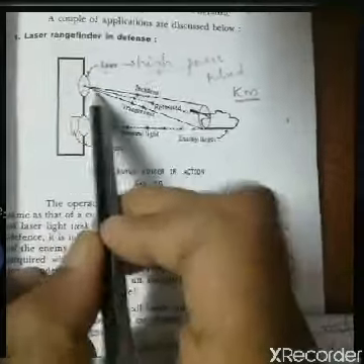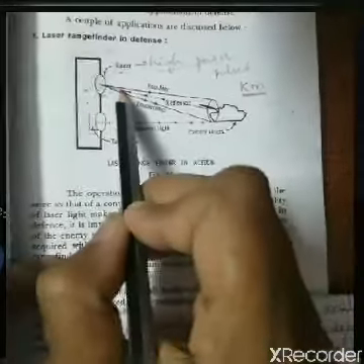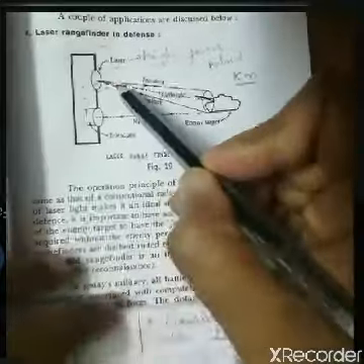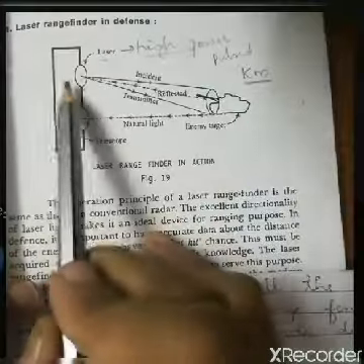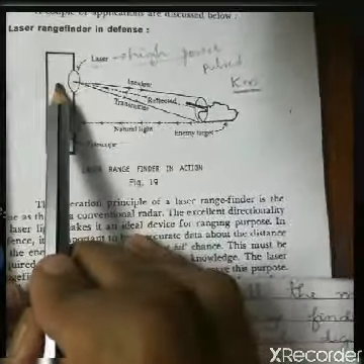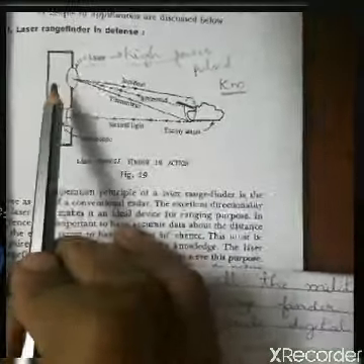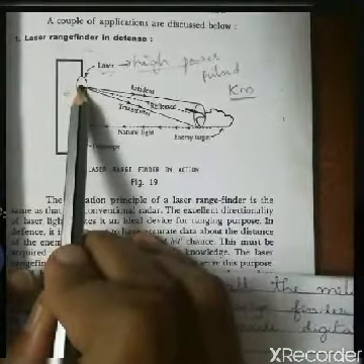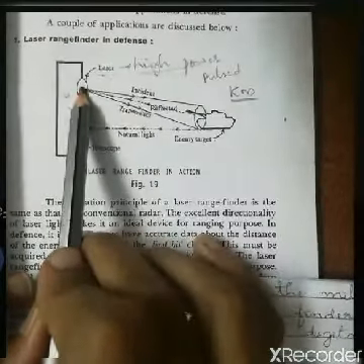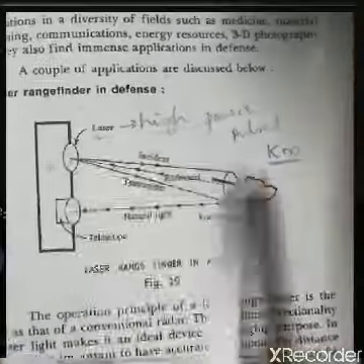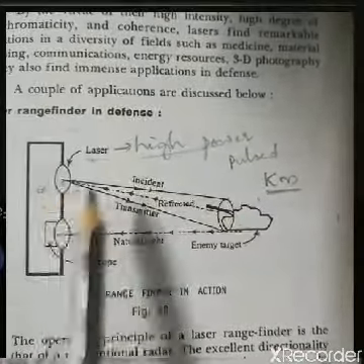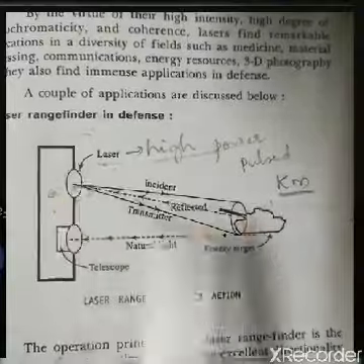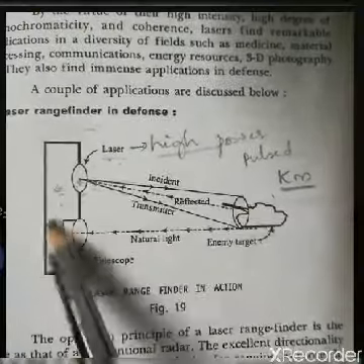The photomultiplier amplifies whatever reflected light you get. Also, a high speed clock is fitted here. This clock measures the exact time from the instant when the laser light has left the unit until it is back. So the time between the light leaving the unit and reaching back the unit is noted down.